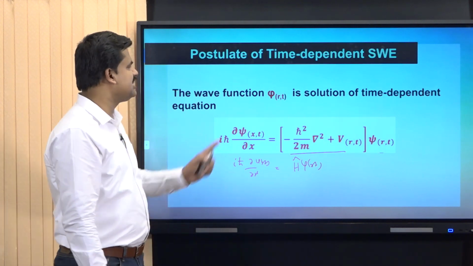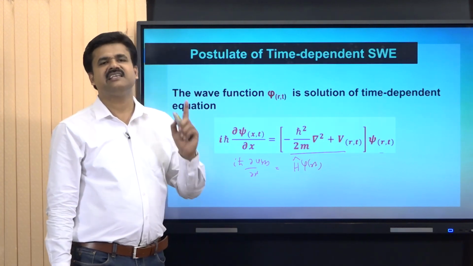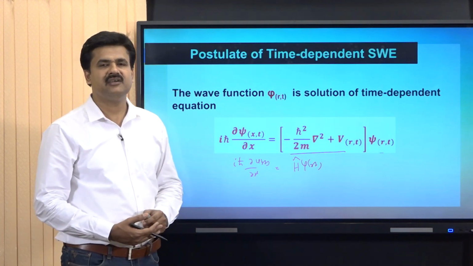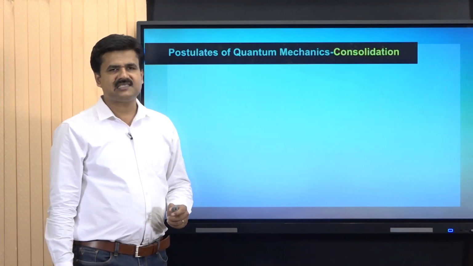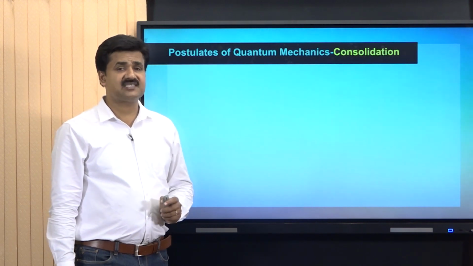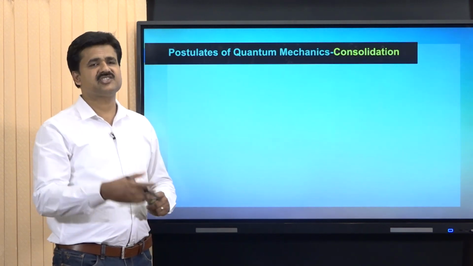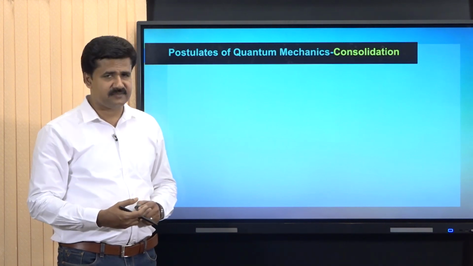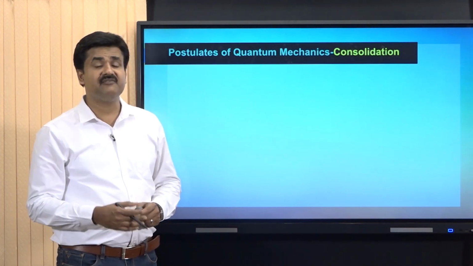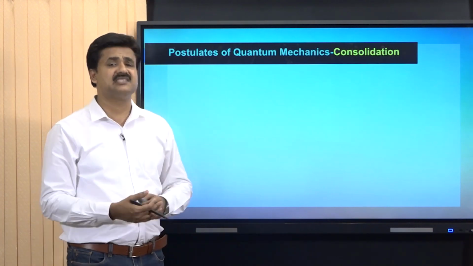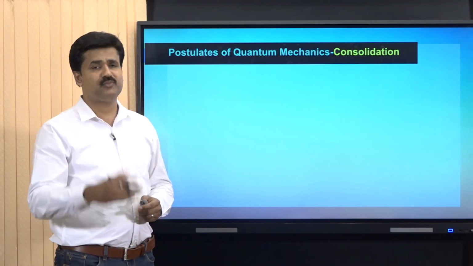It should be noted that the wave function psi of r,t is an acceptable solution of time dependent Schrodinger wave equation. Thus, we studied various postulates of quantum mechanics. Throughout the discussion under the course quantum chemistry, we have studied 5 important postulates of quantum mechanics. Now we can have a consolidation of all the postulates.